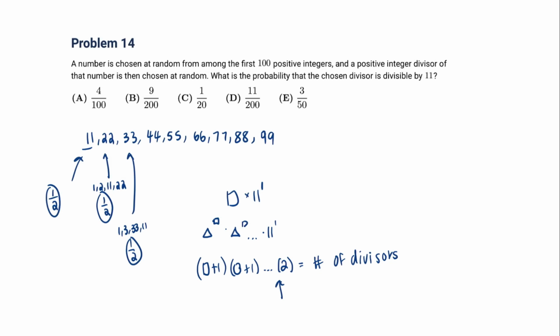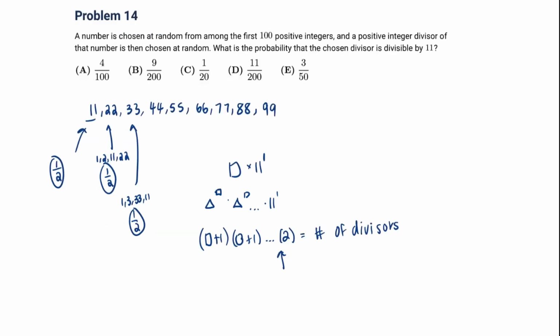But with the 11 in the prime factorization, we essentially double the number of divisors, which means that all those new divisors are multiples of 11. So half of all the divisors are multiples of 11 now.